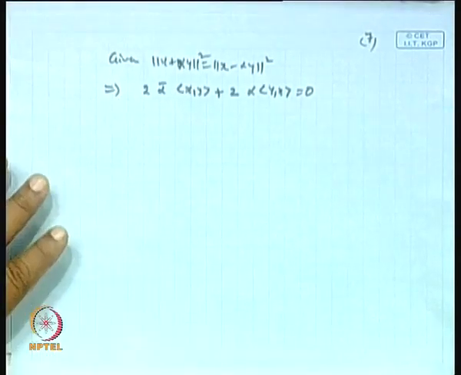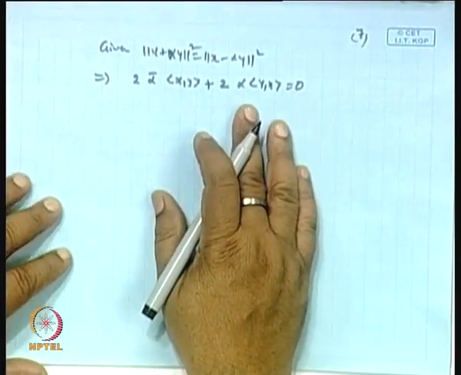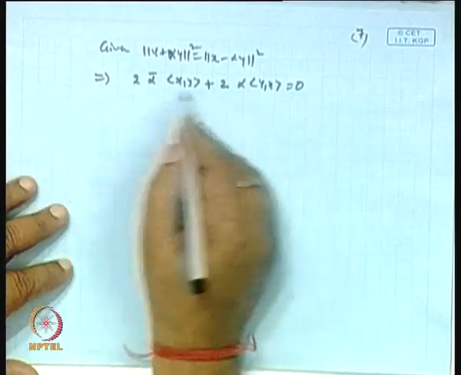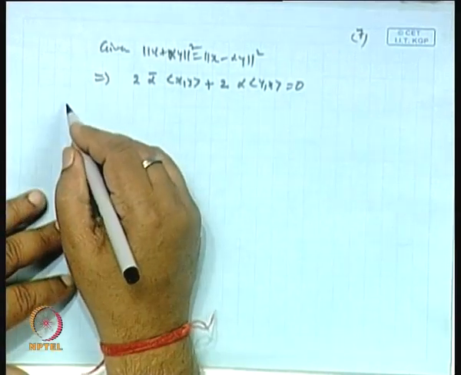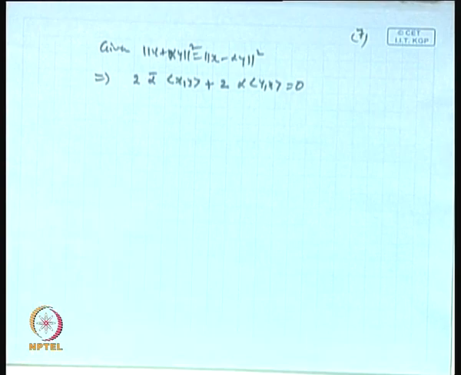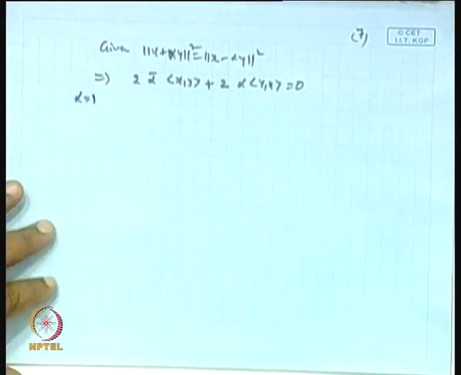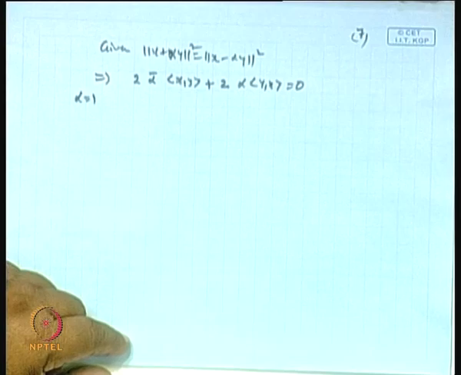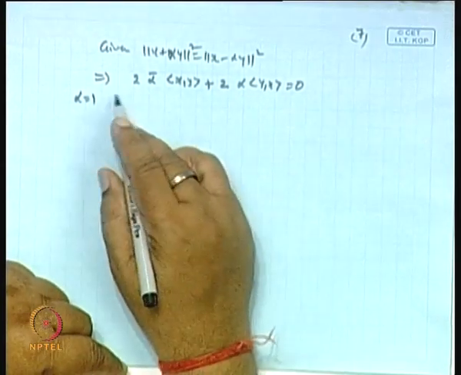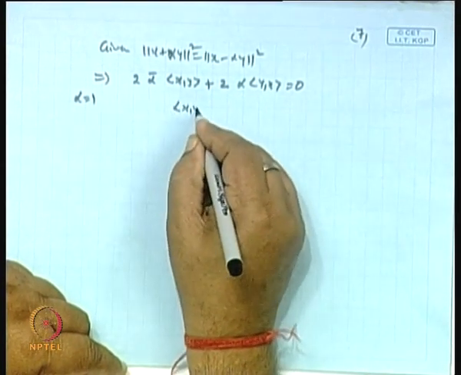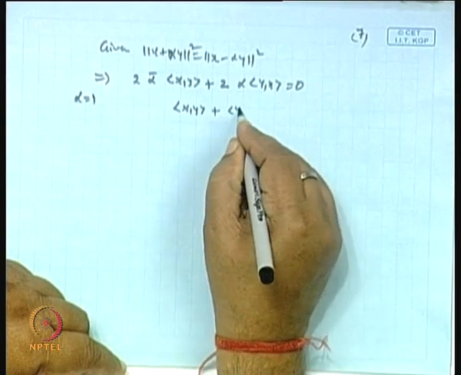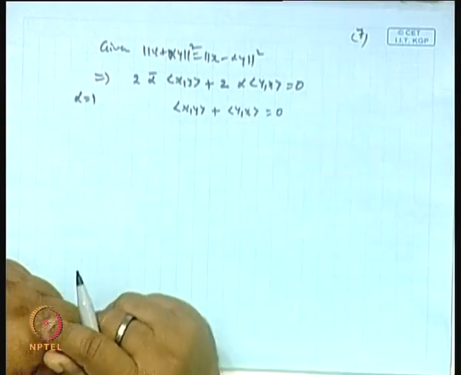Now the 2 gets cancelled. Since x is any inner product space, suppose I take alpha to be 1. What you get is inner product of x, y plus inner product of y, x is 0.